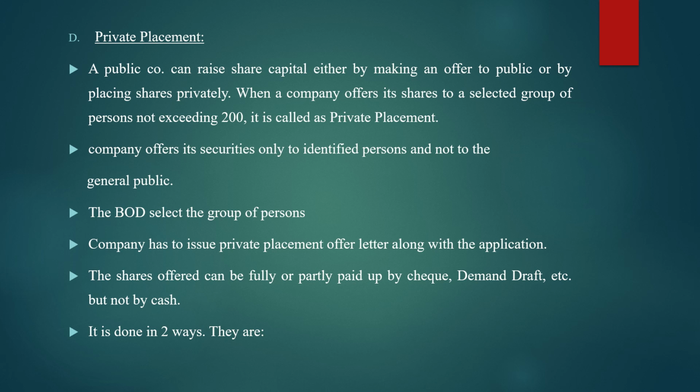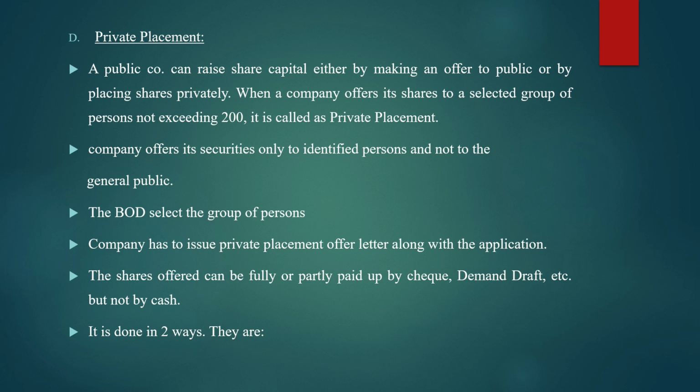Now today, the last method of offering shares to the shareholders includes the private placement. This is the fourth and the last method of issuing shares to investors. Now, what do we mean by private placement? We shall study. A public company can raise share capital either by making an offer to the public or by placing the shares privately. By making a public offer, as I told you in the first type, offering the shares to the public is called a public offer.